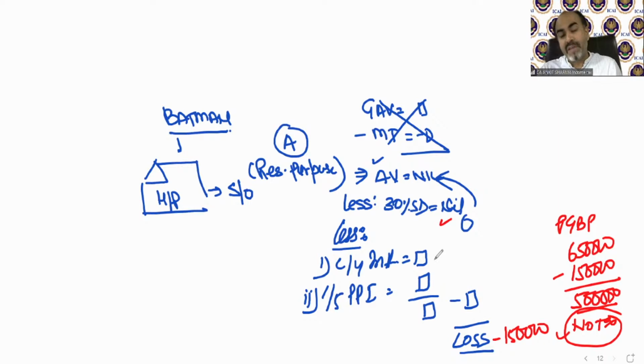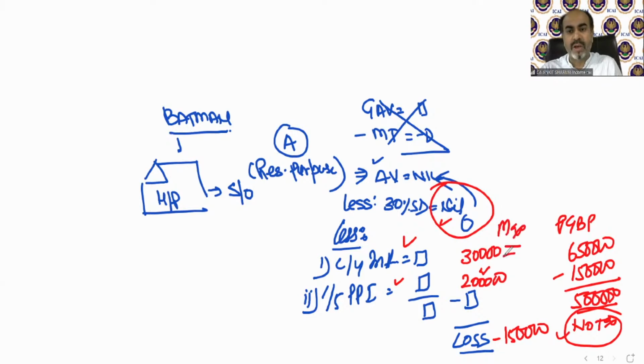So this is the welcome step that the department says: if you have one house property or a maximum of two house properties, the treatment will be that annual value will always be nil, but you can deduct your current year interest or 1/5 of PPI if you have a housing loan. But this interest value can be a maximum of 30,000 or 2 lakh rupees as the case may be. The interest maximum can be 30,000 or 2 lakh rupees.